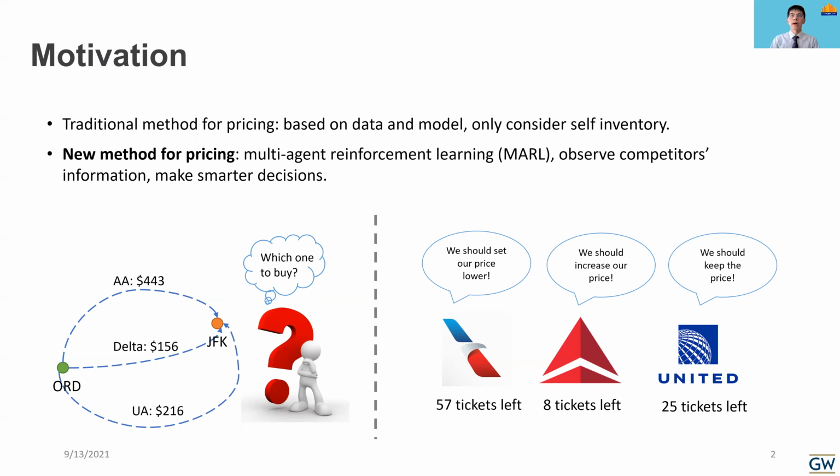Our work focuses on the pricing process in the airline industry. Imagine one passenger wants to fly from Chicago to New York City, and when he starts looking for tickets, he may find different prices from different airline companies, and usually he would like to choose the lowest one. But how do these airline companies set the prices? They need to consider the live tickets, the expected passengers that may arrive, the days before departure, and even their competitors' prices.